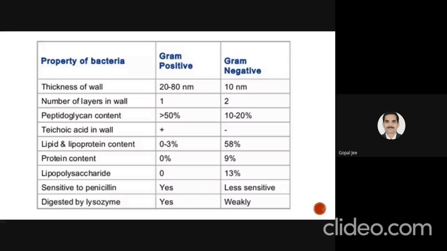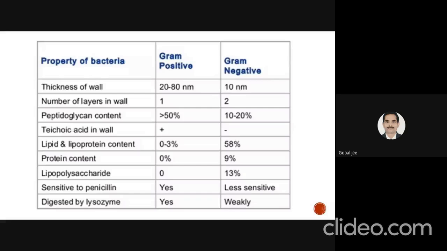These are the properties of gram positive and gram negative bacteria. The thickness of the cell wall of gram positive is much higher, that is 20 to 80 nanometer, and in gram negative it is only 10 nanometer. Regarding the number of layers in the wall, gram positive bacteria have a single layer. Gram negative bacteria have a bilayer, as they also contain an outer layer. The peptidoglycan content is very high in gram positive bacteria, that is 50%, and less in gram negative bacteria, that is 10 to 20%. Teichoic acid is present in the cell wall of gram positive bacteria.